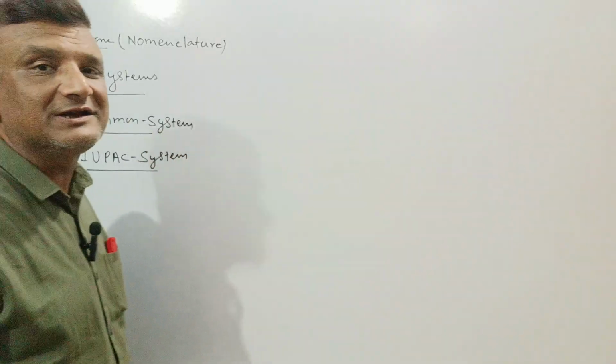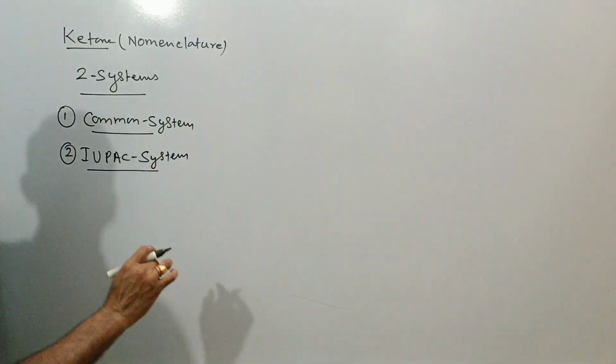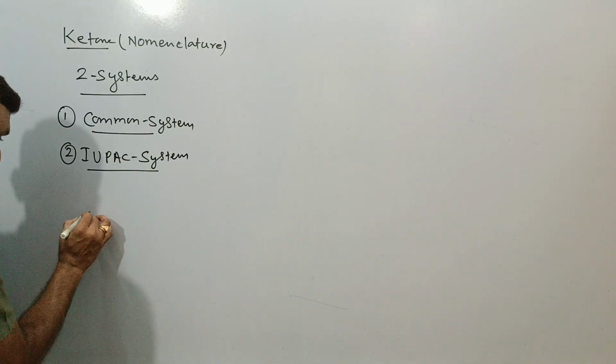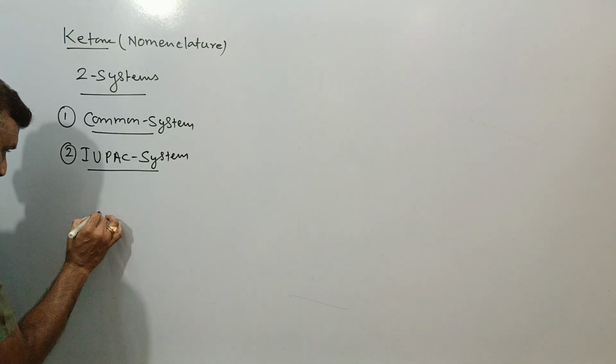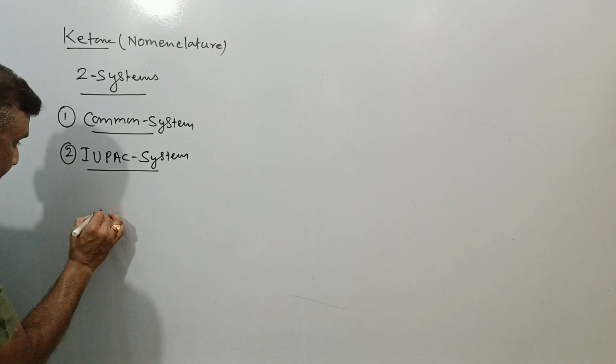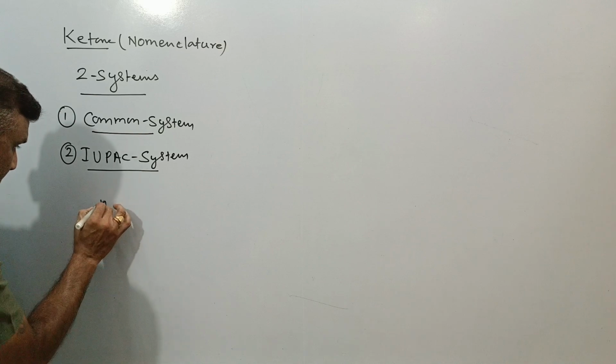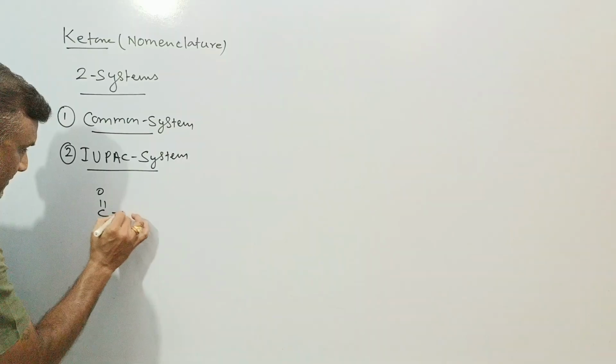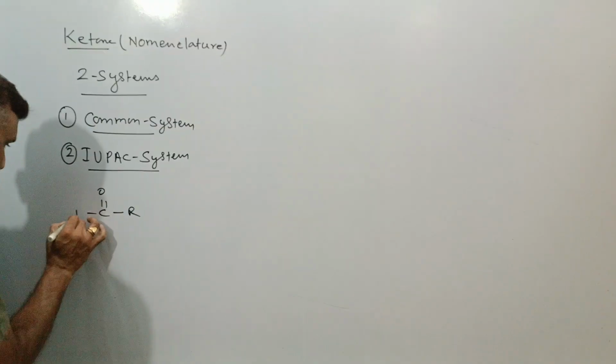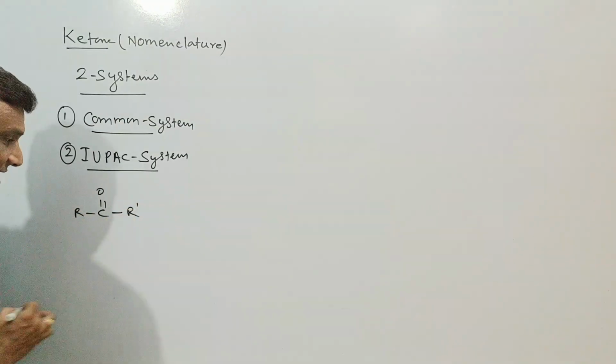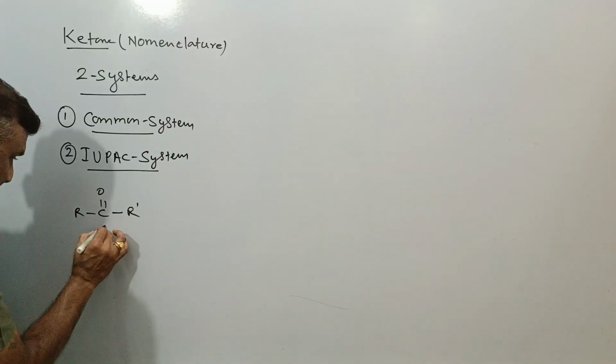If we go with the common system first of all, then regarding the common system, this is the structure of ketone, RCOR', and there are two types of ketone.